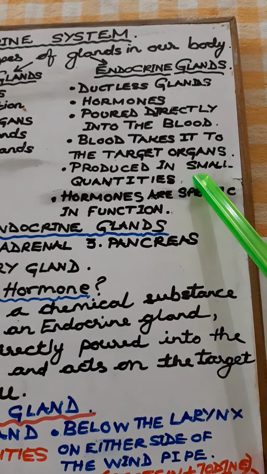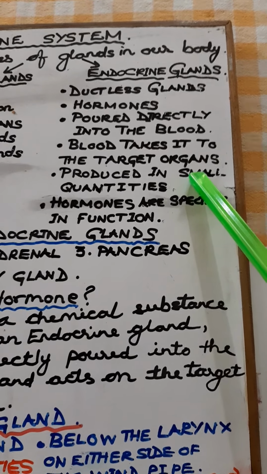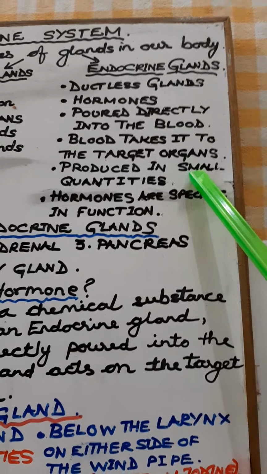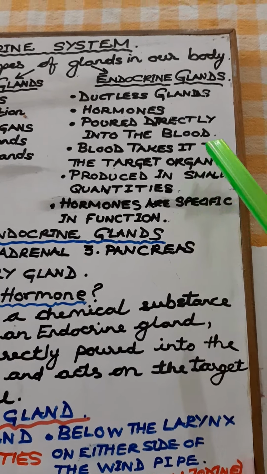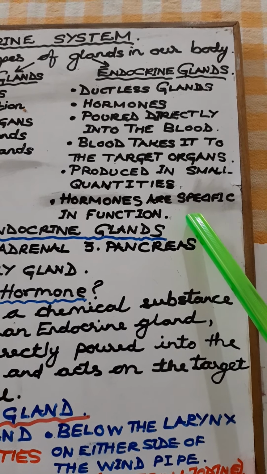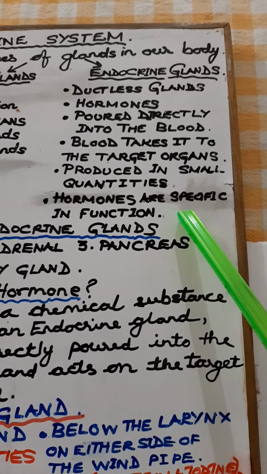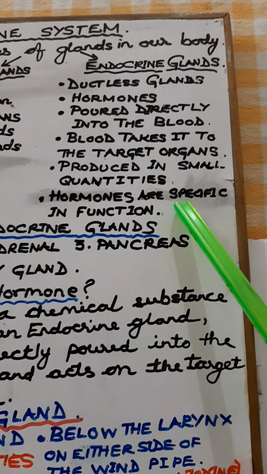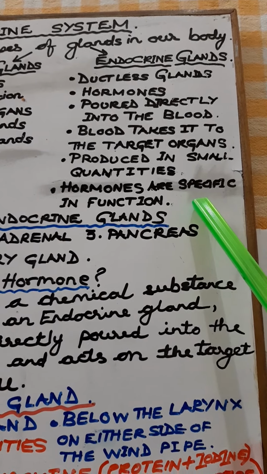Now these hormones, they are produced in very small quantities. They are not required in large quantities, okay? They are produced in very small quantities, and hormones are very specific in their function. If a hormone has to act for height, it will only act for height, okay?